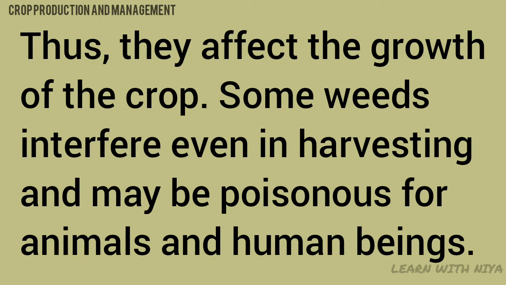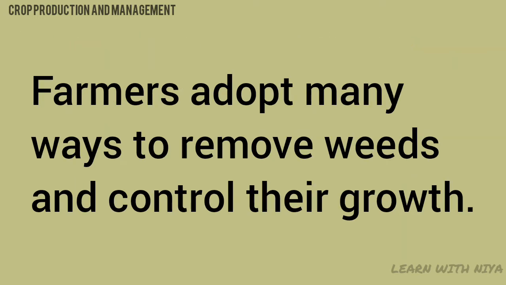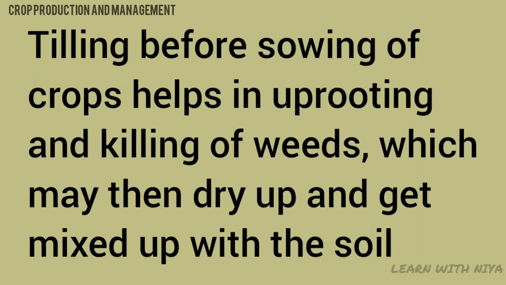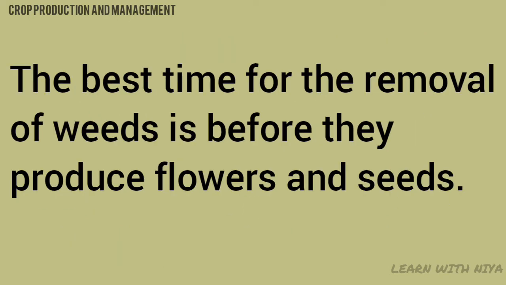Some weeds interfere even in harvesting and may be poisonous for animals and human beings. Farmers adopt many ways to remove weeds and control their growth. Tilling before sowing of crops helps in uprooting and killing of weeds, which may then dry up and get mixed with the soil. The best time for the removal of weeds is before they produce flowers and seeds.